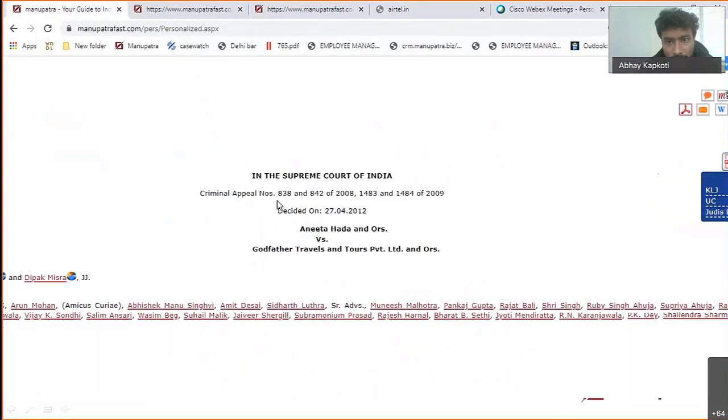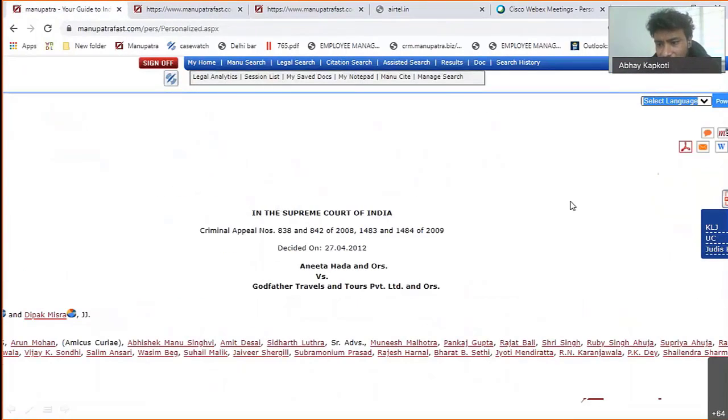So these are some of the features that you can use, but I'll request you, next time you're opening Manupatra, go to your landmark judgment, any of your favorite judgments, and just click on these 2-3 features, and I think you'll be able to memorize them from there.